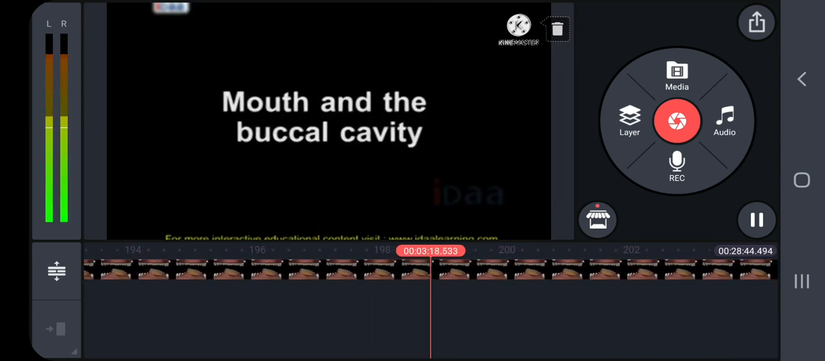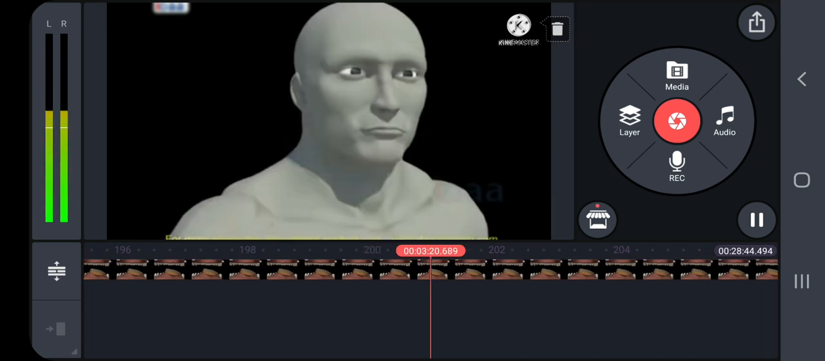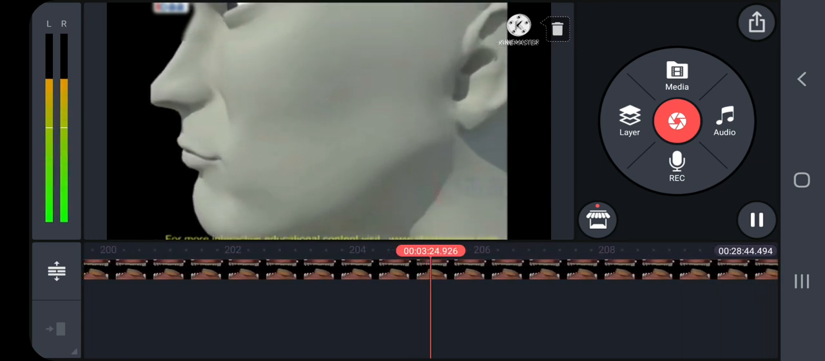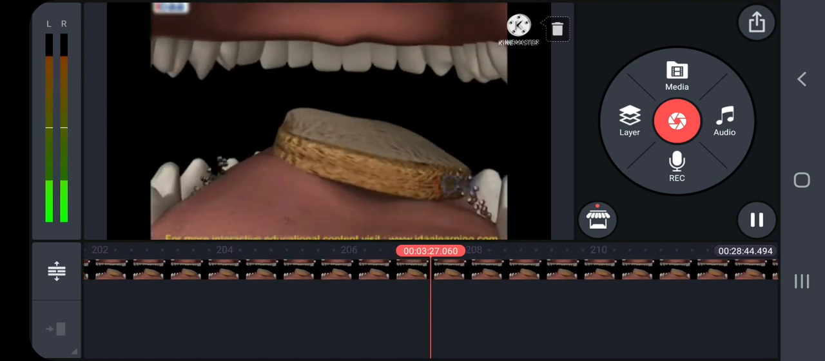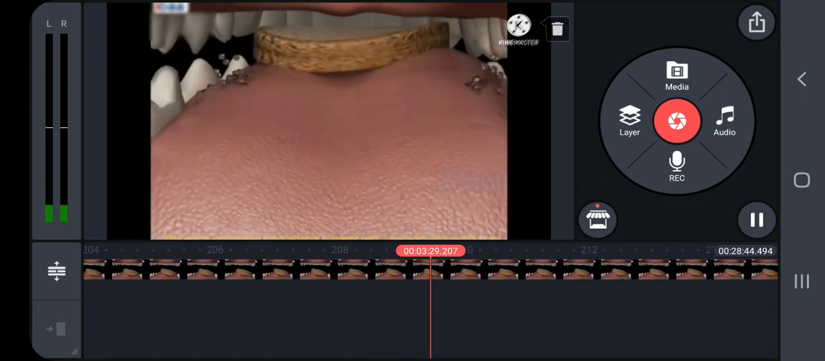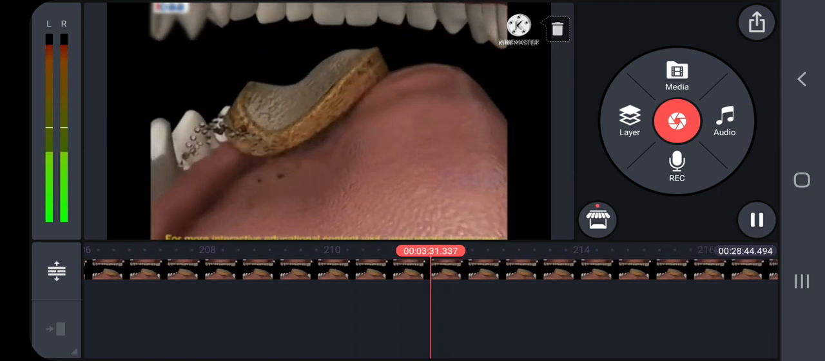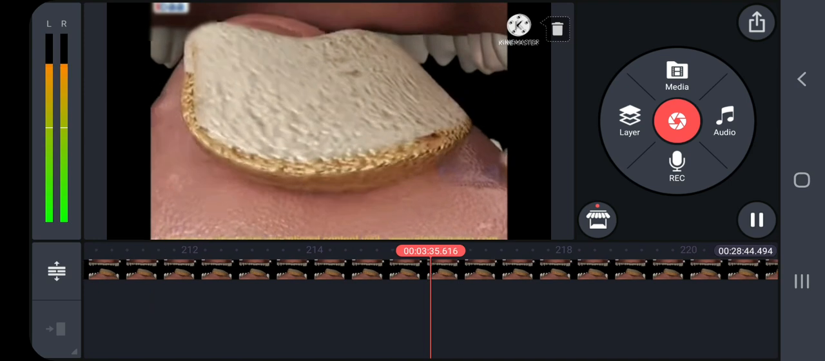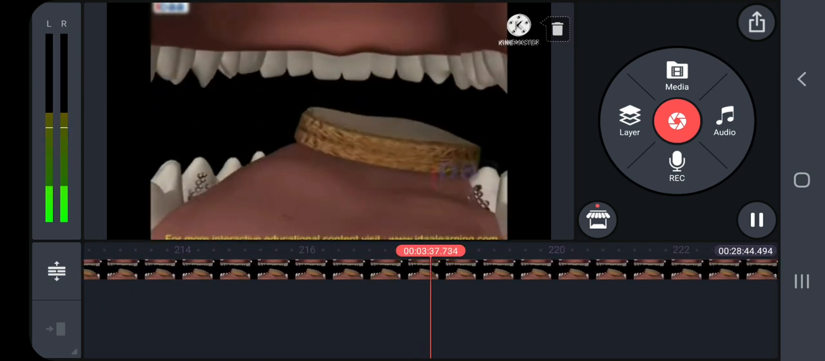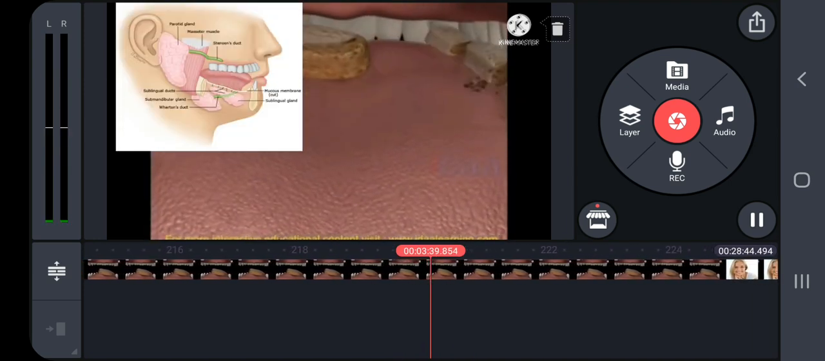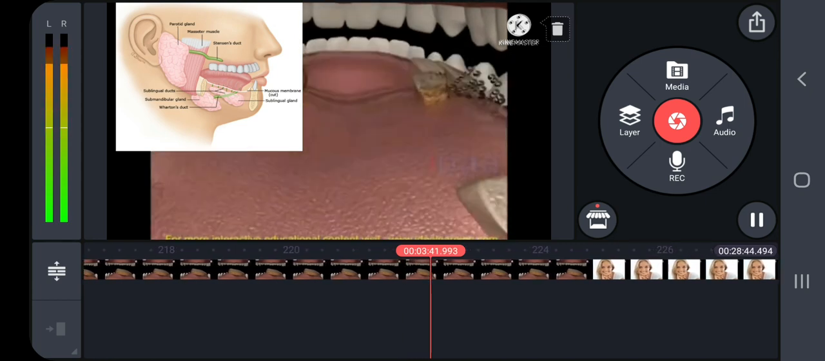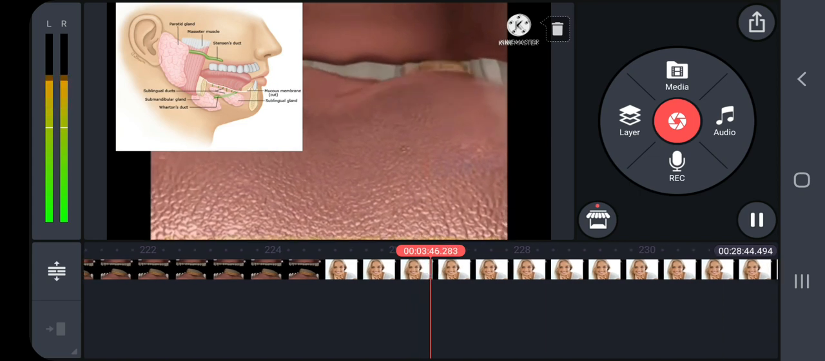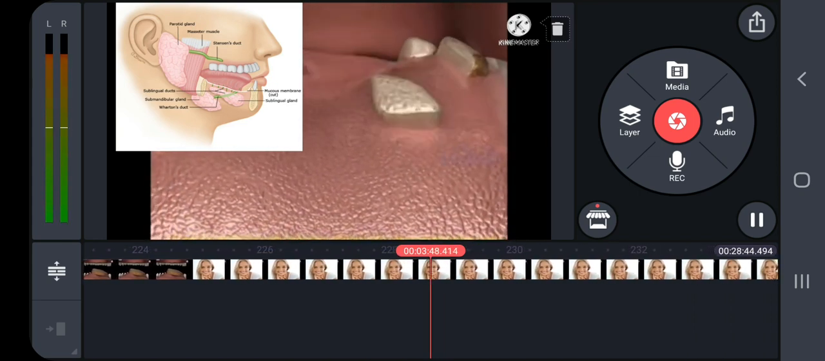The mouth is concerned with the reception of food and leads to the buccal cavity. The buccal cavity is otherwise called the oral cavity. Mechanical digestion is initiated in the buccal cavity by chewing with the help of teeth and tongue. Chemical digestion occurs through salivary enzymes secreted by the salivary glands.